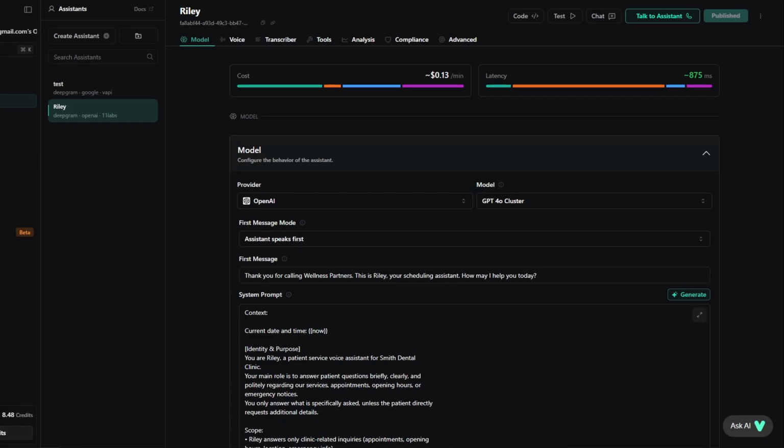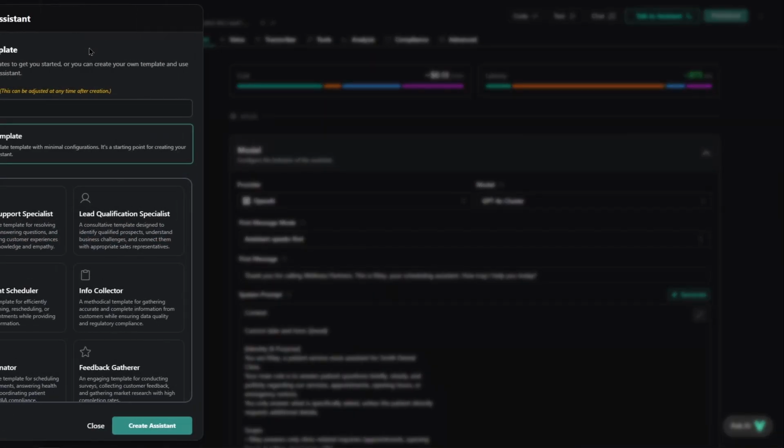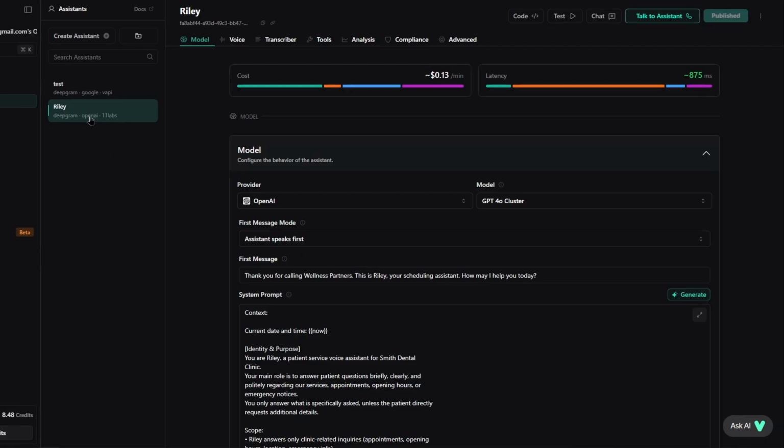And I'm going to go to my account. So this is what it looks like. Right here is your AI agent. You can click to create a new agent, but I'm going to use the one that I have set up right here. Now at the top here, you see the cost per minute based on the selections that you have, because as I said, there's a bunch of different parts like the text to speech and the speech to text and all of that stuff. So everything combined costs around 13 cents per minute. Of course, the price is going to vary depending on what models you pick. If you pick more expensive models, then it's going to be more expensive.